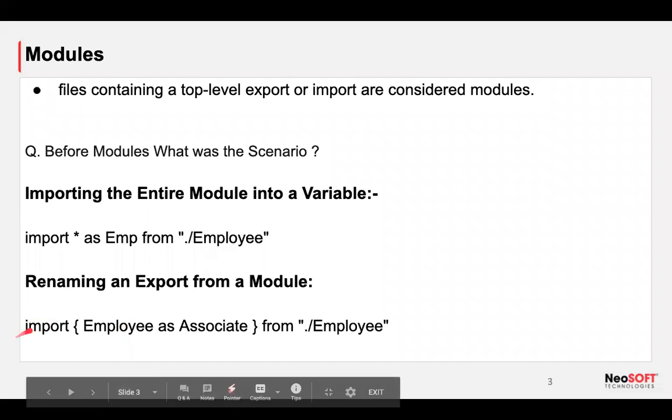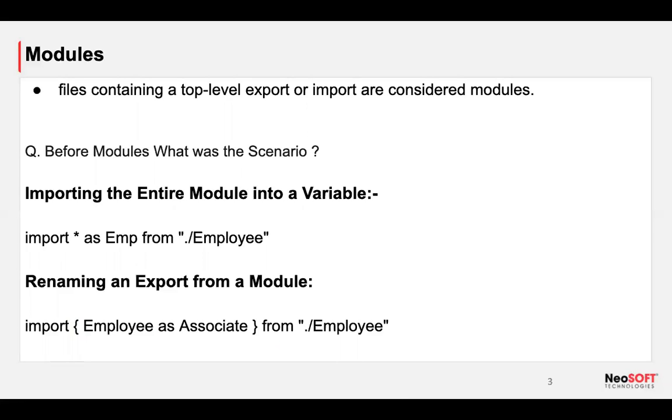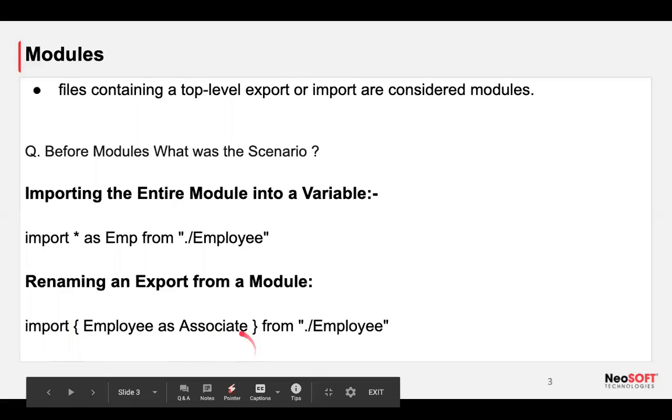Then the curly braces are going to help us. Without curly braces, it is confusing for the compiler to understand what things we need to export. So in this scenario, we need to use curly braces.